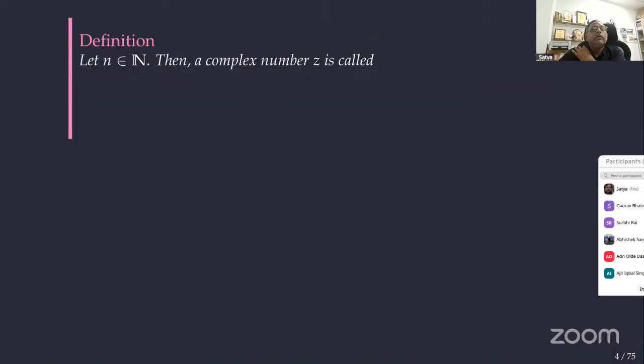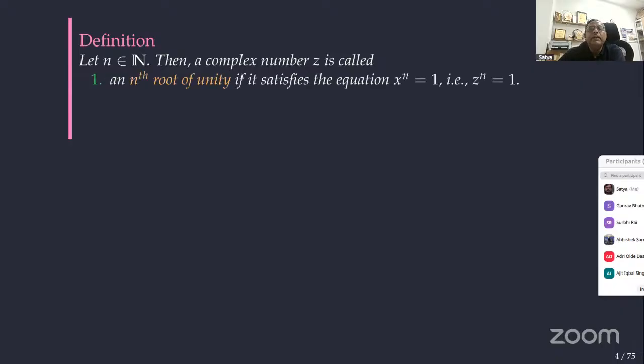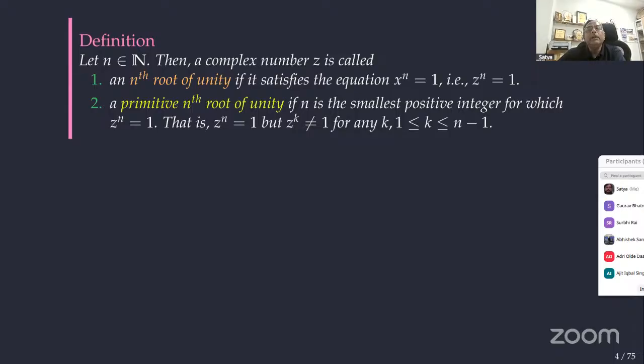Okay. So what is a Ramanujan sum first? A complex number z is called an nth root of unity if it satisfies the equation x power n equal to 1, meaning z power n equal to 1. A primitive nth root of unity is an nth root of unity such that z power k cannot be 1 if k is less than n. That means it is not 1 between 1 and n minus 1; it is 1 only at n. They are called primitive nth roots of unity.